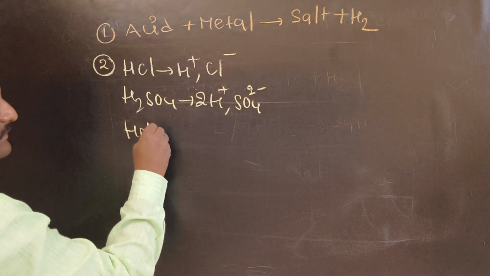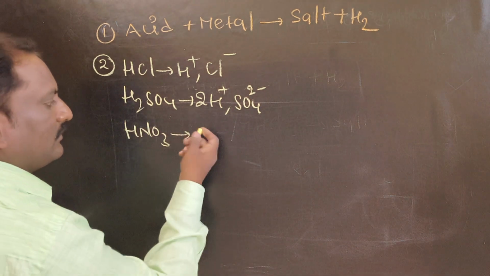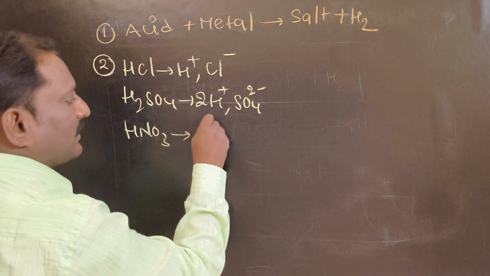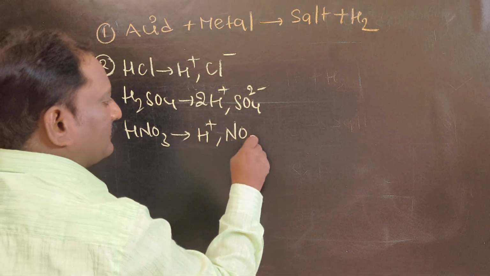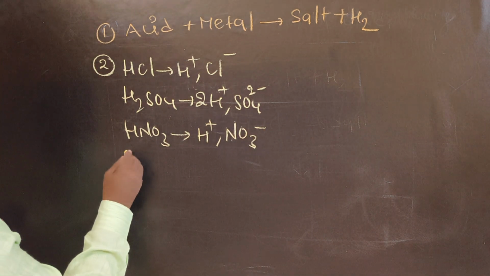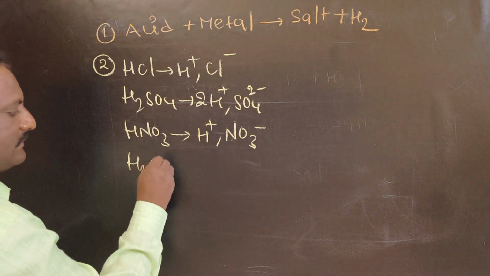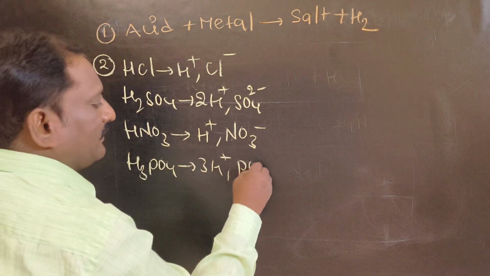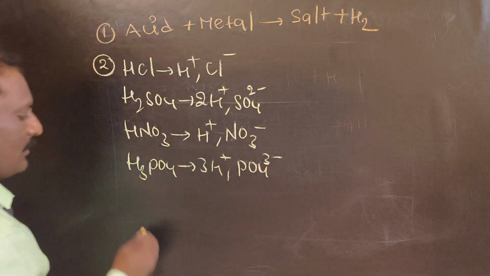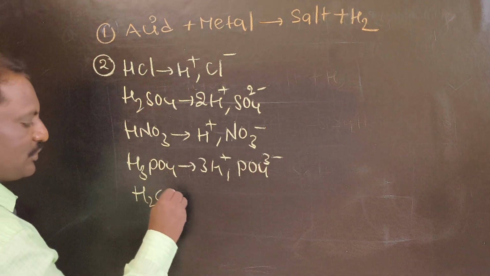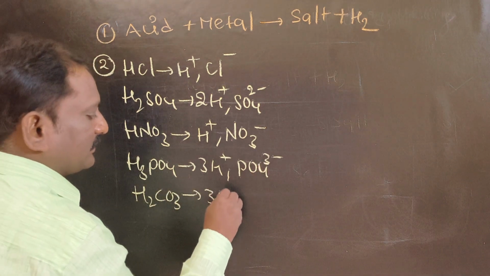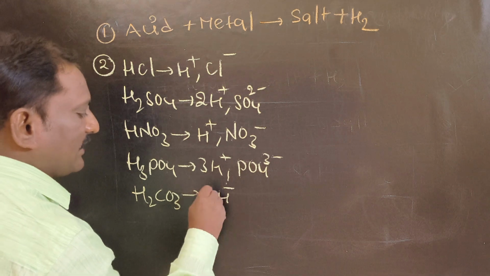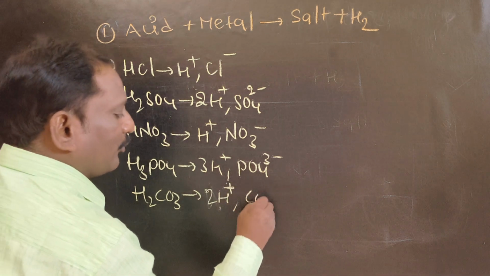Nitric acid gives H plus and NO3 minus ion. Phosphoric acid gives 3H plus and 1 phosphate ion. Carbonic acid, H2CO3, gives 2H plus ions and 1 carbonate ion.